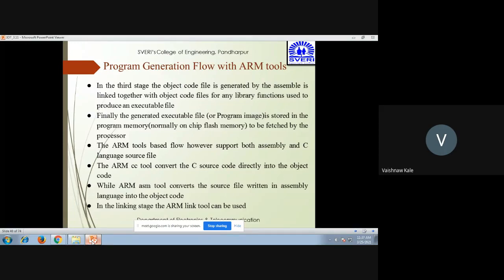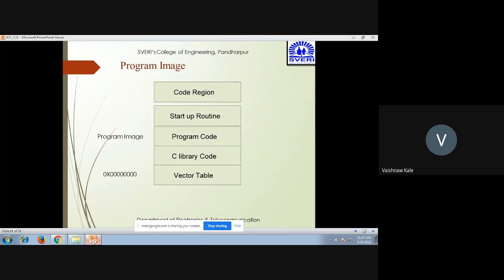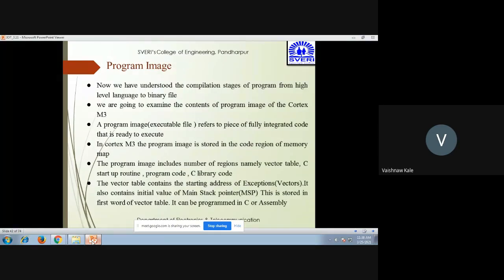In the linking stage, the ARM link tool can be used. So this happens in the program image. Especially as far as the program image is concerned, we have an executable file in this program image. Where this program is stored and where the code is written, we can see here. Now you can have a vector table, then C library code, program code, and startup routine in the code region. The program image part is this one, which has C library code, program code, and startup routine. Now we can understand the compilation stage of a program from high level language to binary file.